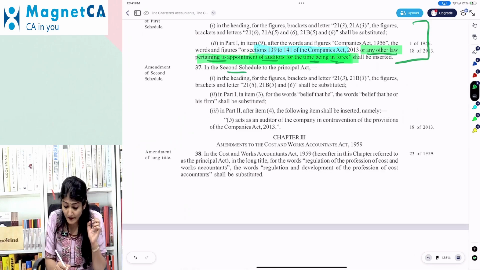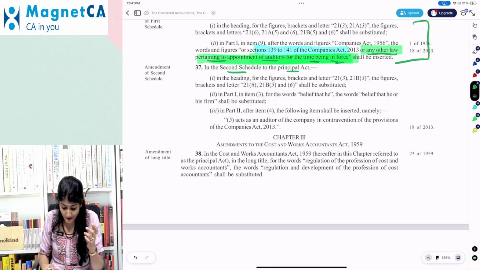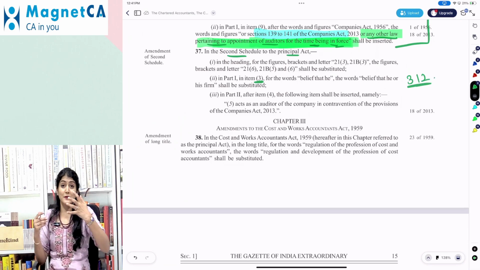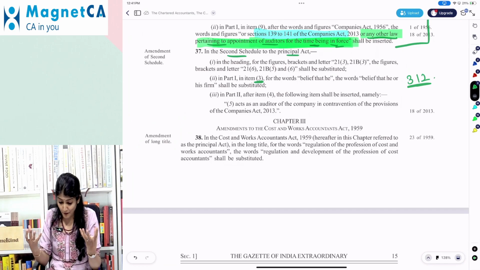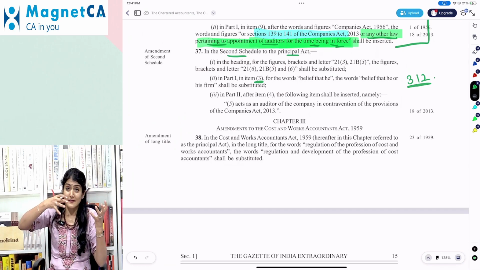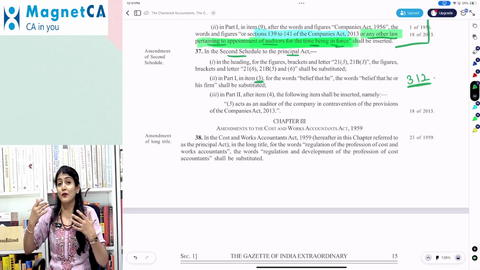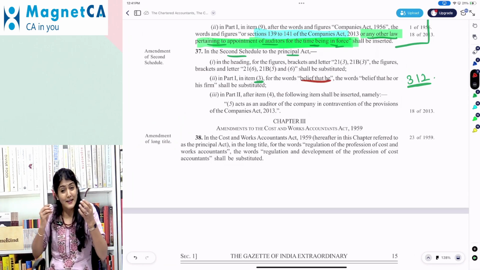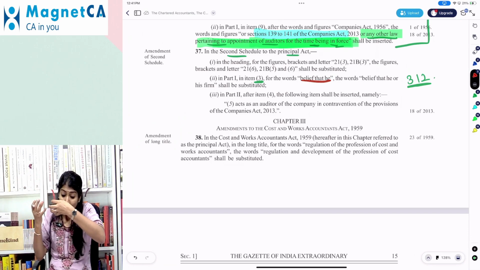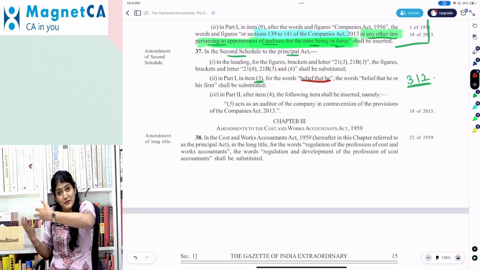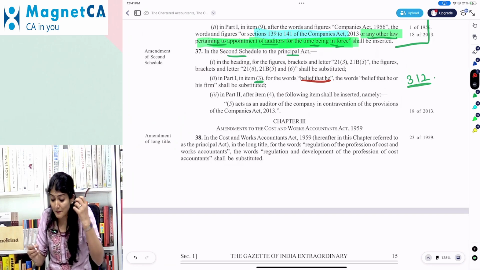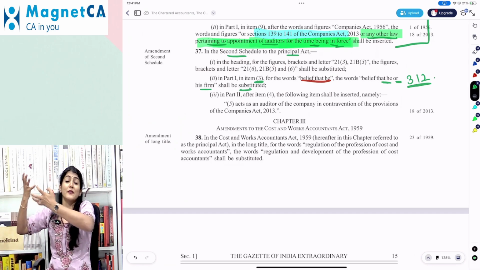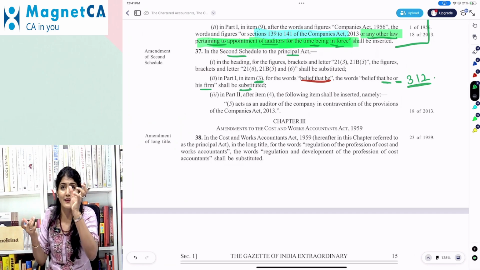And the second one, in the Second Schedule to the Principal Act, what does it say? For clause 3, Part 1 of the Second Schedule, which is regarding vouchers for the accuracy of the forecast. What does it say? If he permits his name to be used in connection with estimate of earnings contingent upon future transactions in a manner which may lead to the belief that he vouches for the accuracy of the forecast. Now, instead of saying in a manner which may lead to the belief that he vouches, it says in a manner which may lead to the belief that he or his firm vouches for the accuracy of the forecast, right? So there again, there is a substitution.